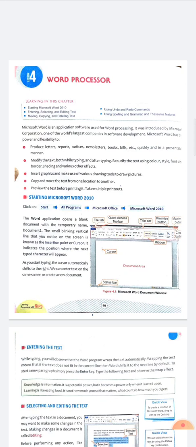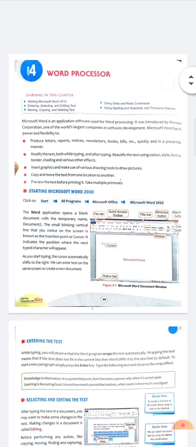Now, how can we start Microsoft Word 2010? If you want to start it, first of all we will click on the Start option, then a dialog box will appear, where we choose All Programs, after that Microsoft Office, and then Microsoft Word 2010. Now the Word application opens a blank document. In the blank document, we can write anything.